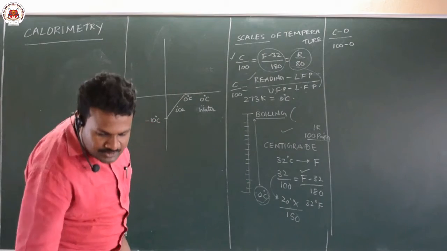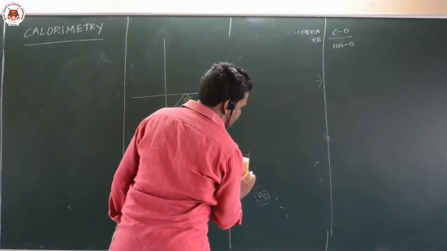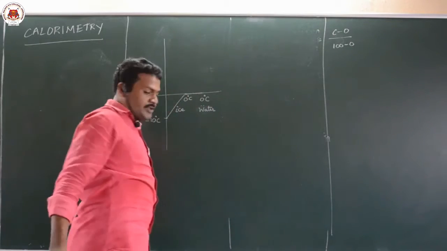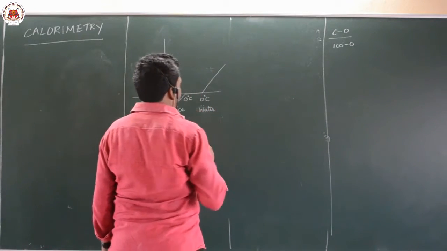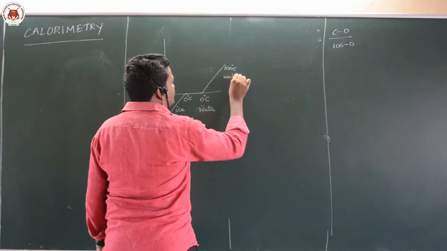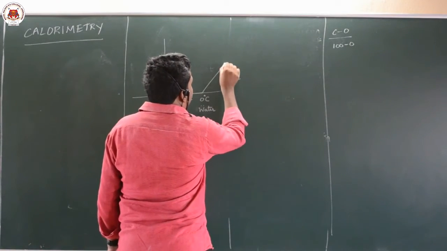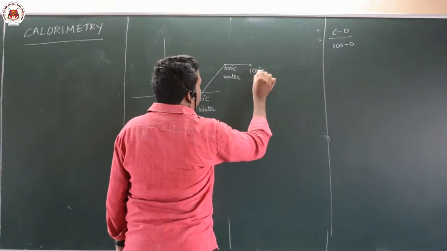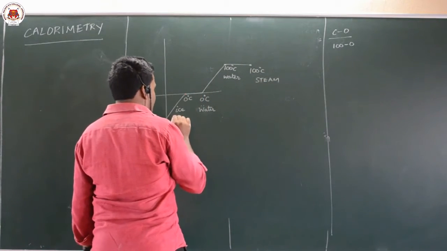Now, water at 0 degrees Celsius will be water. If you give heat, it will go to 100 degrees and become 100 degrees water. And water at 100 degrees Celsius, if you give further heat, it will become steam at 100 degrees Celsius. And the heat supplied from here to here is m s delta T.